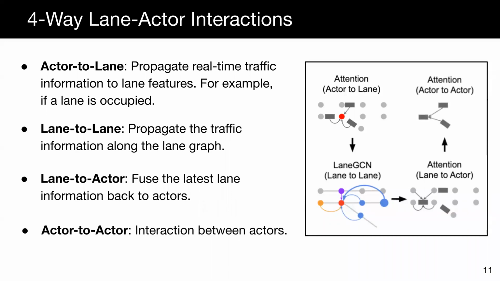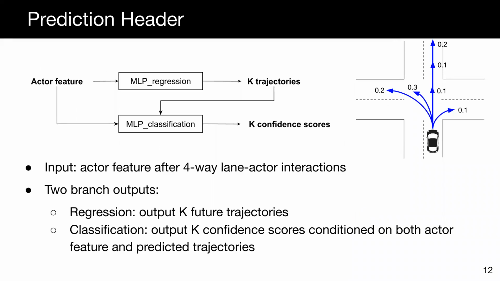Lastly, we model interactions between actors to produce more socially compliant trajectories. In practice, lane-to-lane module is implemented by LaneGCN, while the other three modules are implemented by a spatial attention layer. After four-way interactions, each actor receives contextual information from nearby lanes and actors. Therefore, we are able to produce multimodal trajectories. In particular, the prediction header outputs a fixed number of K trajectories for each actor, as well as a confidence score for each trajectory.